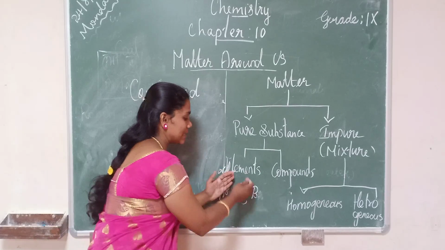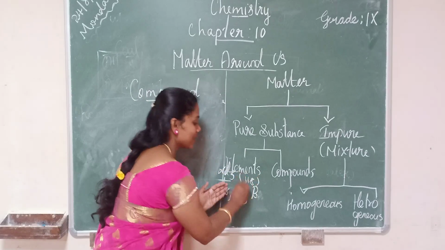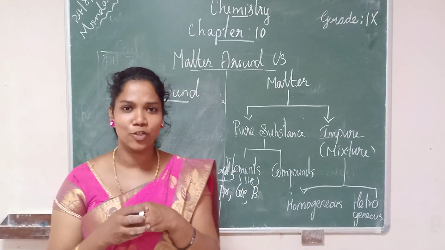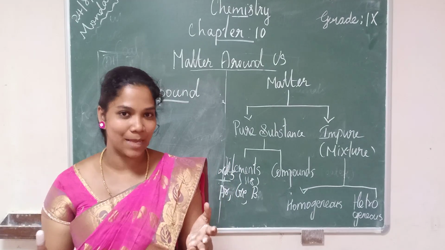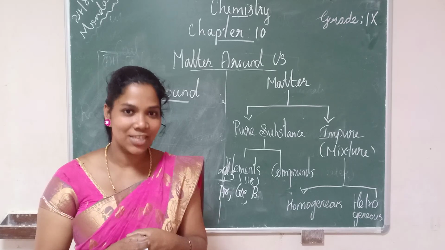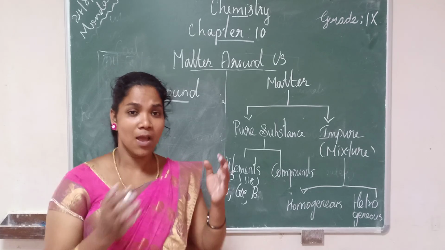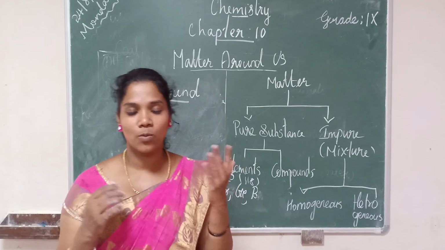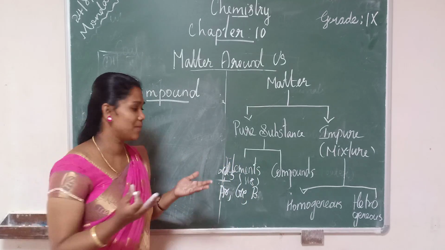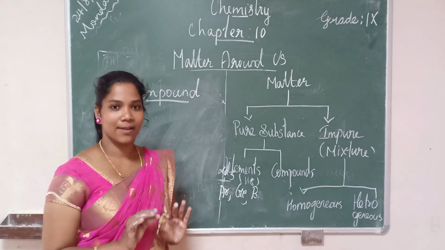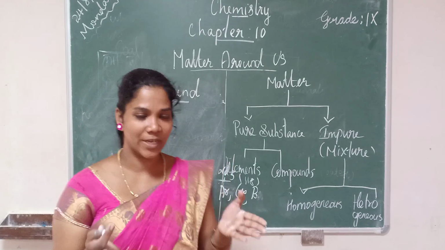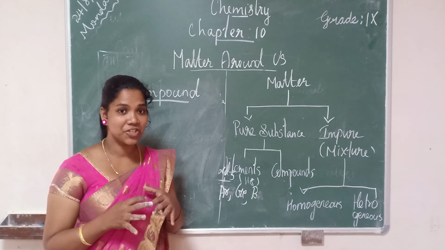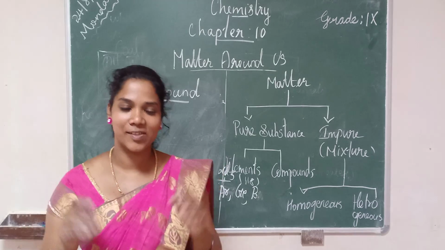When the 118 elements combine with each other, they form billions of compounds. It's amazing, no? Metals combine with non-metals or metalloids. Except noble gases, all the remaining elements undergo chemical reactions and combine with each other to produce billions of compounds.